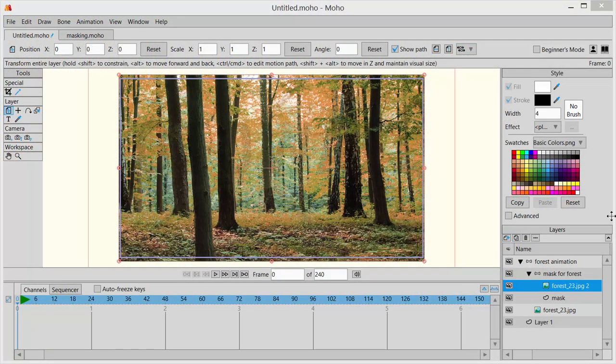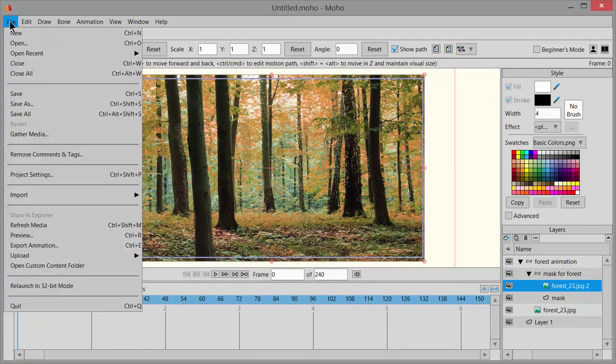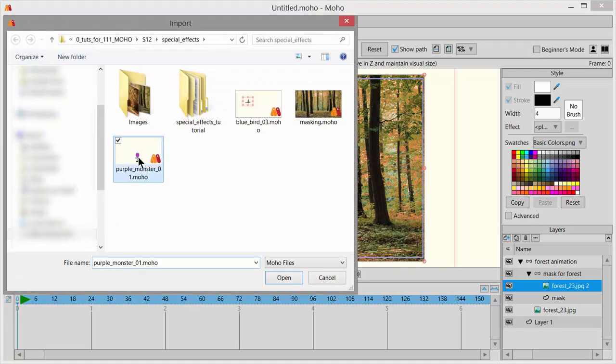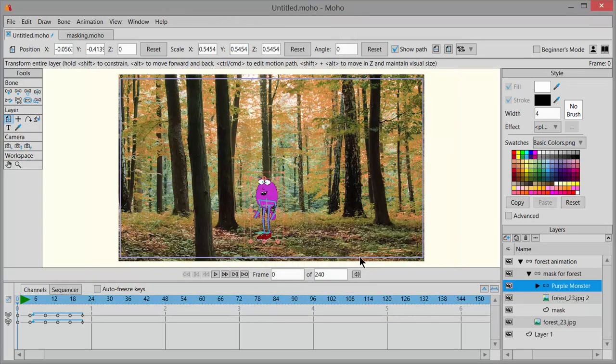Next, we need to import the purple monster. Up here, click on File, Import Moho Object, find the purple monster on your computer and click Open, and click OK. We should make him a little bit bigger, so click on the transform layer in Tools and resize him just so he's a little bit larger. For the time being, we need to put him right here. Have the bottom of his feet a little bit above this tree trunk bottom right here.